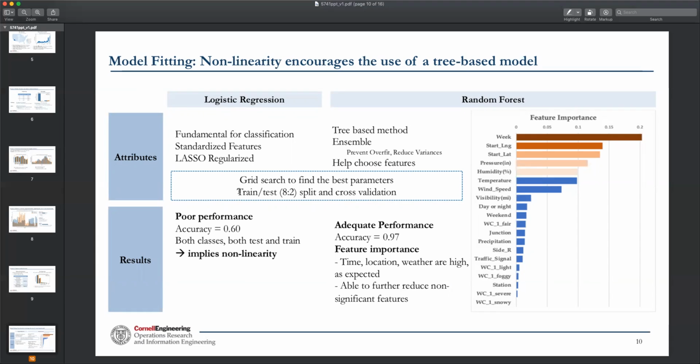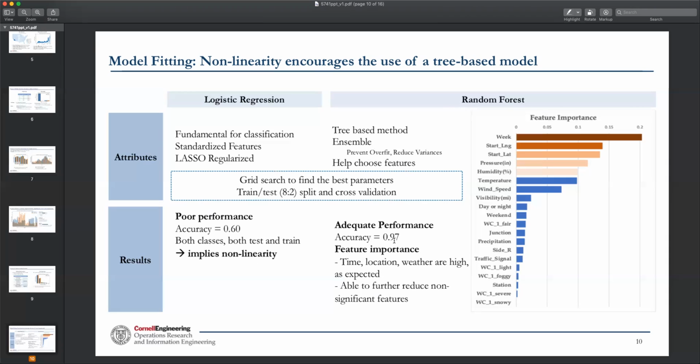This indicates that there's non-linearity in the data set, which is why we want to use a tree-based model next. So we use the random forest model, which is a tree-based method. Like we said, it doesn't care about whether features are nominal or ordinal. It's ensemble learning, so it's more robust, and it helps us choose the features. And in fact, random forest really improved the performance.